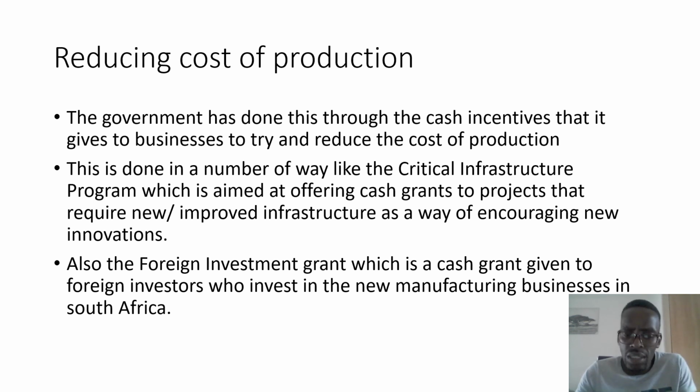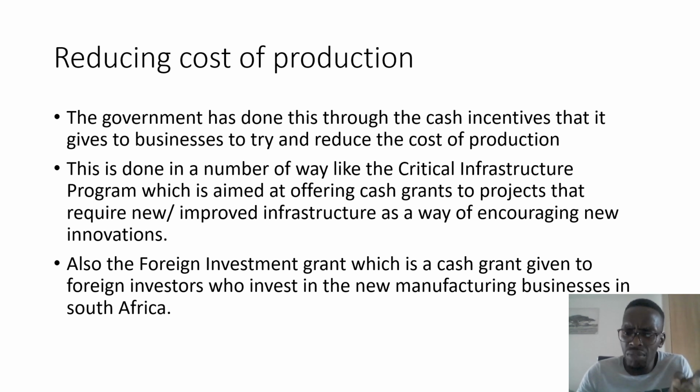The first one is a program that is called the Critical Infrastructure Program. Now, this program is aimed at offering cash grants to projects that require new or improved infrastructure as a way of encouraging new innovations in the production process. And then the second example that I can give you is called the Foreign Investment Grant.